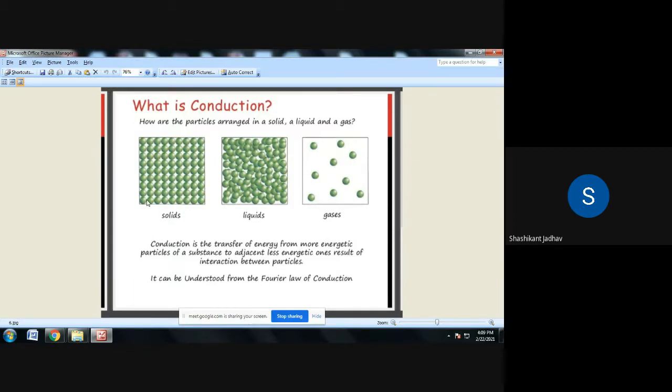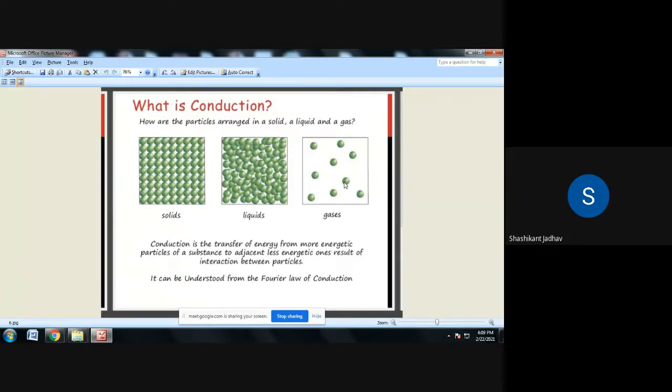That is the lattice vibration and free electrons. And in the liquids, conduction takes place because of the collision of the molecules. Similarly, in the gases, heat conduction takes place because of the collision of the molecules. But in the gases, the intermolecular force of attraction is less.